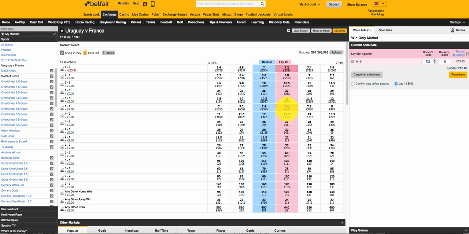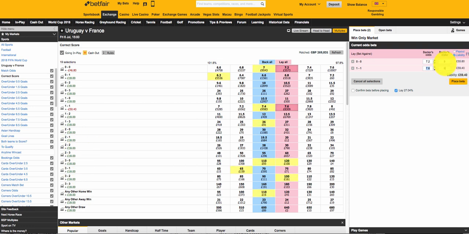But what will happen is if we actually then select the 1-1 scoreline, we've already backed that at the bookmaker, and we put our £9 on that, then you'll see that obviously £18 on all the other scores, because again that doesn't change, because it's two lay bets which are going to be worth £18 if they both come in. But if you look at the two particular lays that we've actually made, then these have actually reduced in figure.